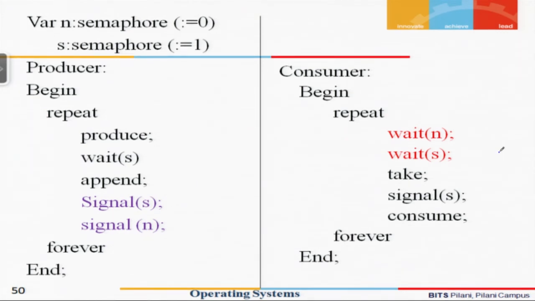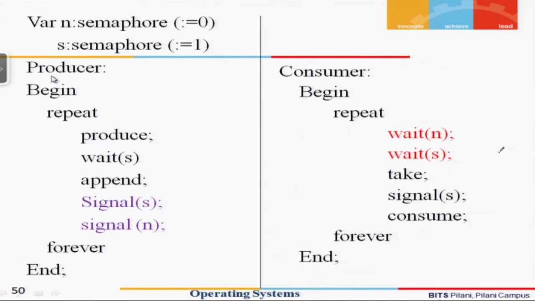So in our case, we are using s as a semaphore variable which is essentially meant for guarding the tray, and n is a semaphore variable which is going to be indicative of how many items a producer has produced. In the beginning, the number of items produced by the producer is how much? We can very clearly see that in the beginning, when producer has not started producing, the value of n is going to be 0. So it makes sense to initialize it to 0, and since the variable s is going to be used for guarding, it can be initialized to 1.